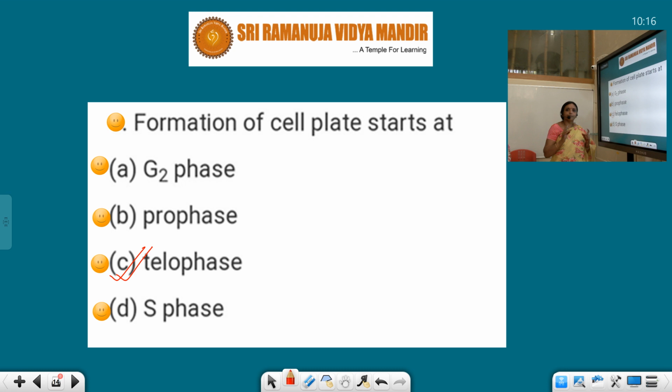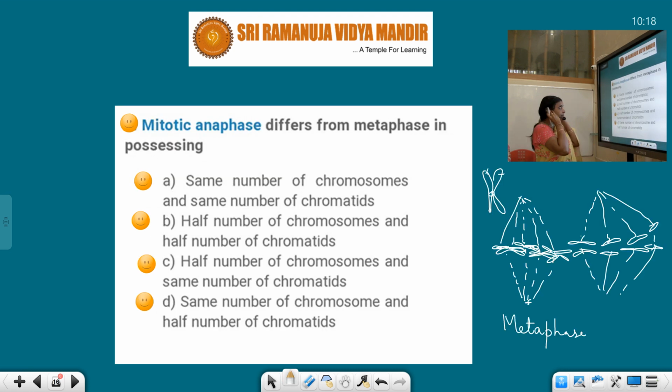These chromatids are separated. So the answer is the same number of chromosomes and the same number of chromatids.